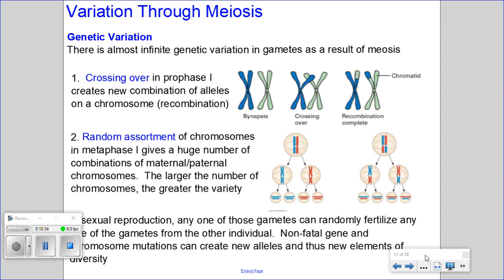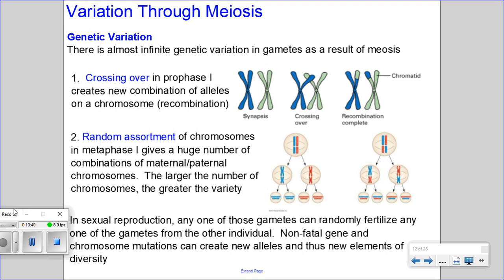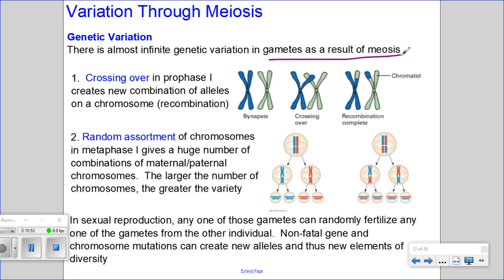So in variation through meiosis, this can result in genetic variation, as there's almost infinite variation in the gametes as a result of that process of meiosis.